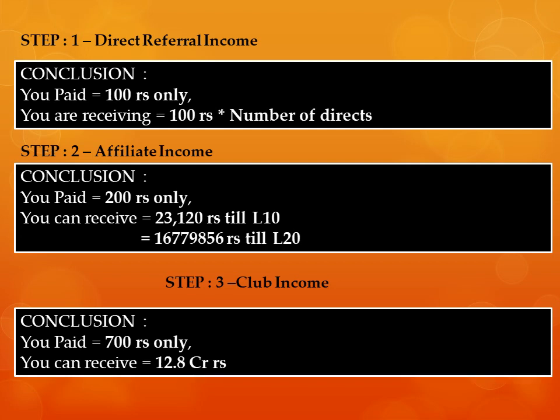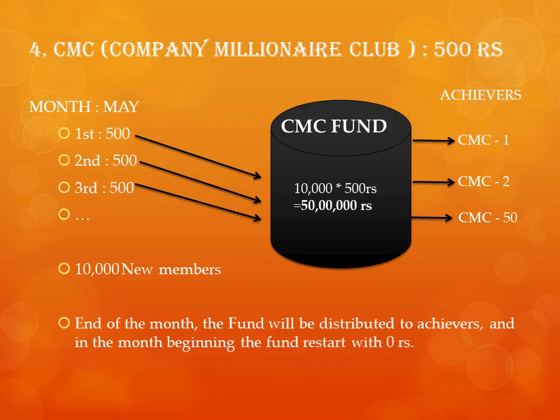Isn't it good? So, the next one is so good. This is called Company Millionaire Club. When you join this membership, you have to pay 500 rupees, not extra, from the same 1770 rupees. And this 500 rupees will go to a fund called CMC fund.